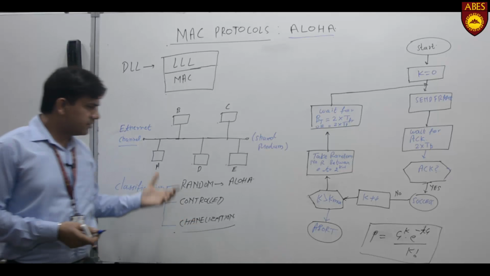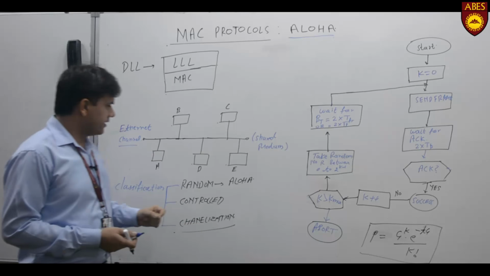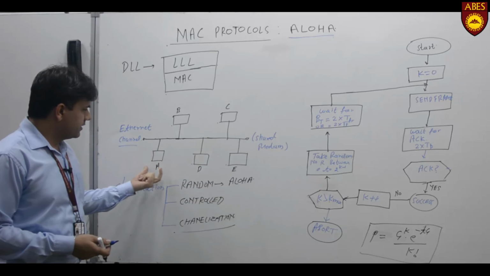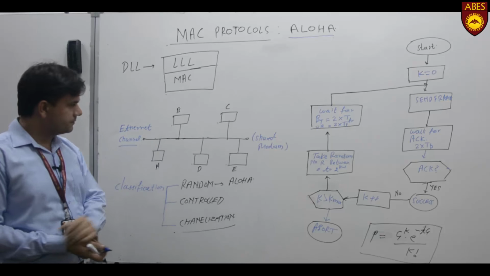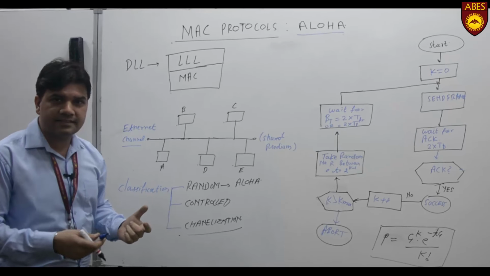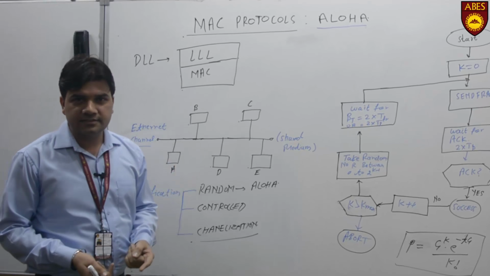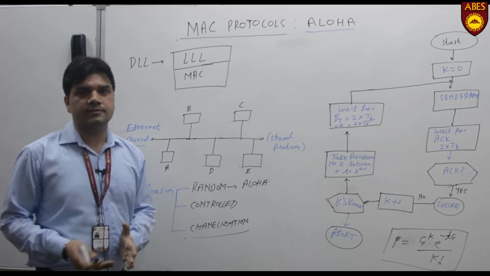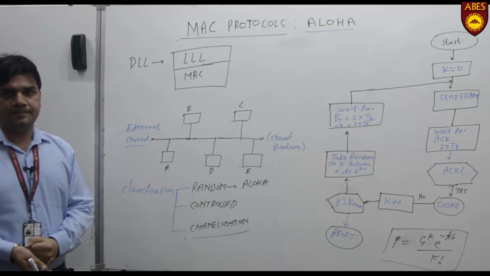There are some questions that should be asked, like what will this protocol do if this message gets collided, how to detect that there is a collision, and if there is a collision, then how to handle that situation. So these are the rules, that is, the protocol is a set of rules to govern the communication.